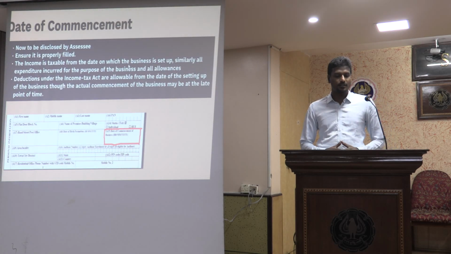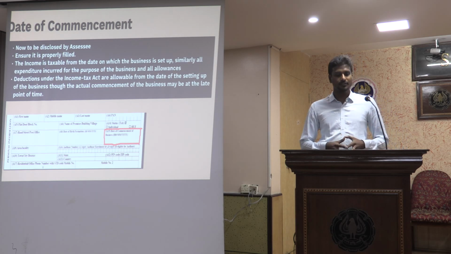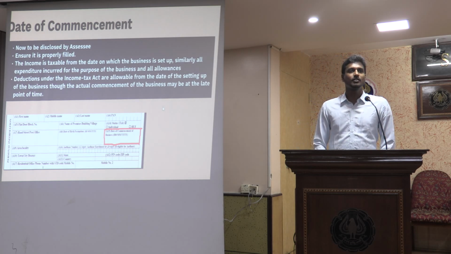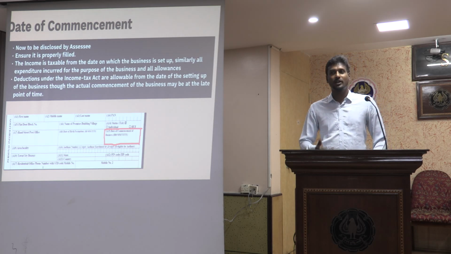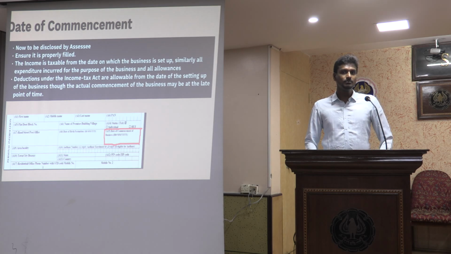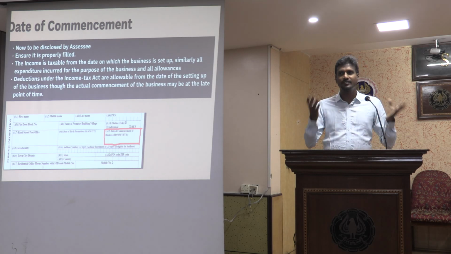So the next important thing is the date of commencement. Earlier this field was not there. Now this date of commencement field is being enabled. This is for business commencement or operation commencement. Most of the time in big industries or big manufacturing concerns, they take a couple of years, 1 year, 2 years, 3 years, to set up the manufacturing plant or the facility itself.